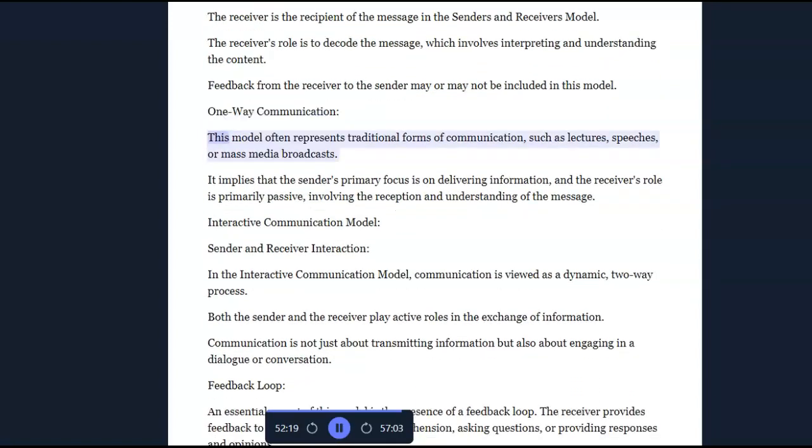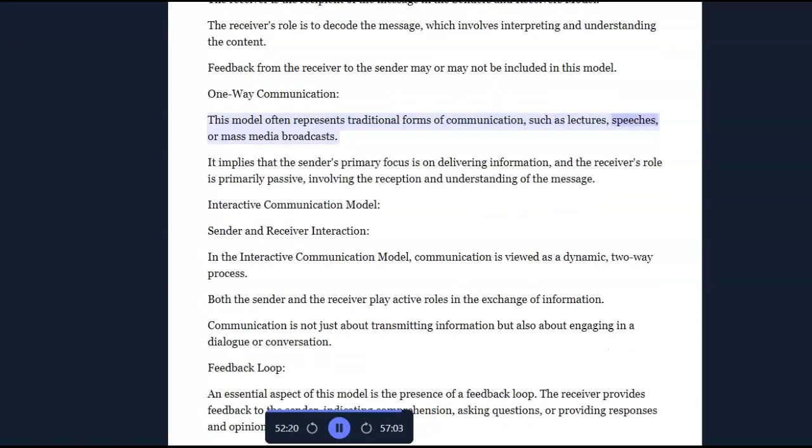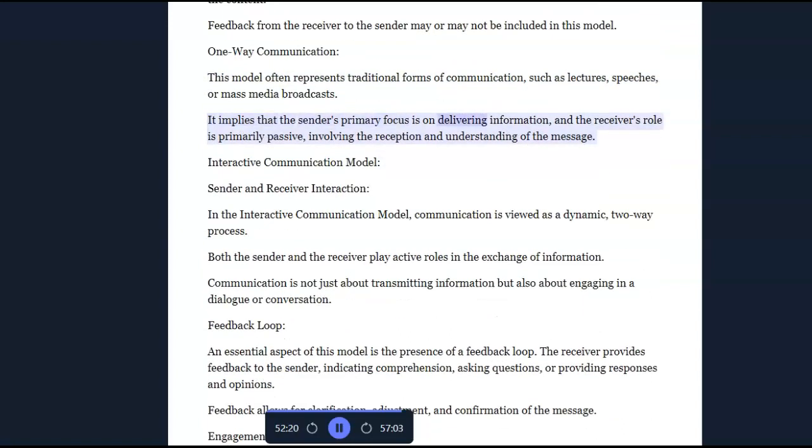One-way communication. This model often represents traditional forms of communication, such as lectures, speeches, or mass media broadcasts. It implies that the sender's primary focus is on delivering information, and the receiver's role is primarily passive, involving the reception and understanding of the message.